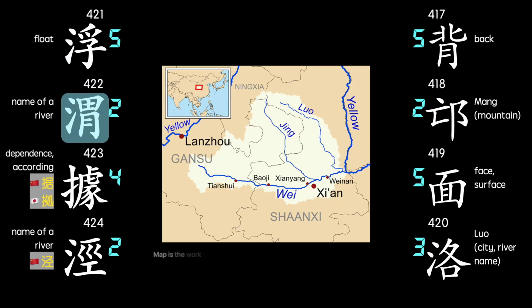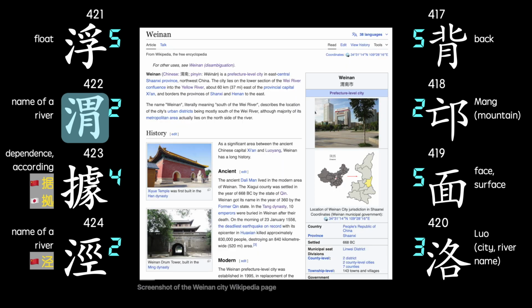This is the name of a river. It's also a prefectural level city today, which is named after the river. Today it's the home of almost 6 million people.